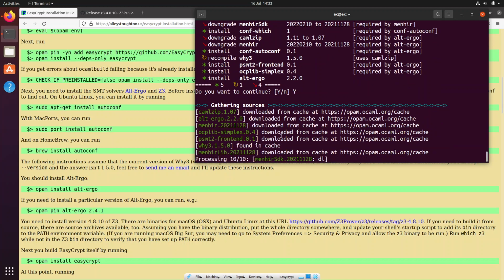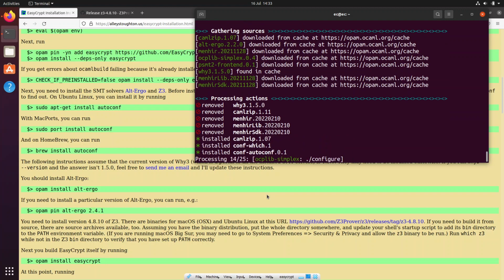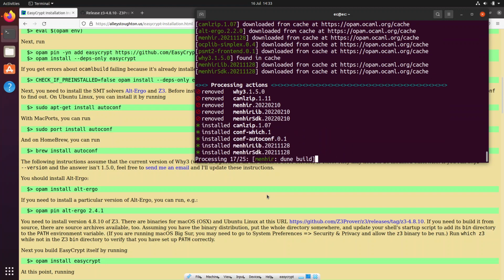This is the part where it can get tricky, and I have faced this problem before. EasyCrypt requires a certain version, and when we install something using Opam, it changes some of the dependencies. So hopefully this will work out fine, and I'll let it run and then come back once it's done.